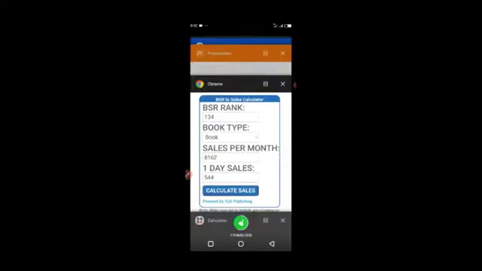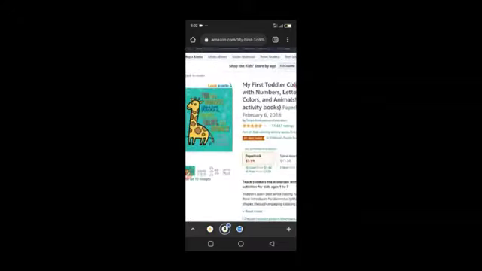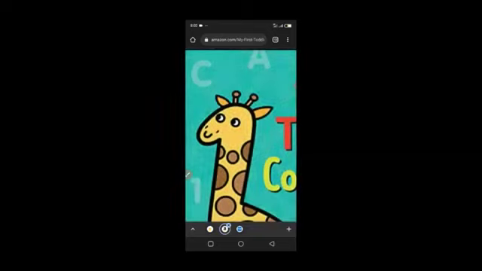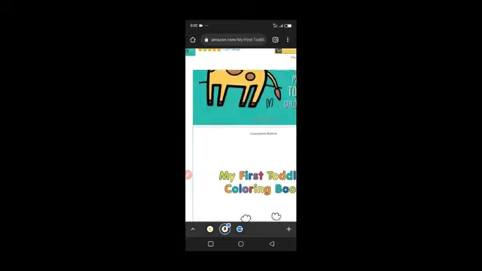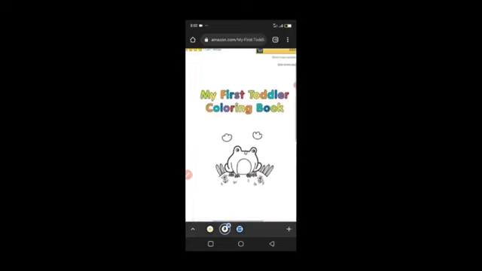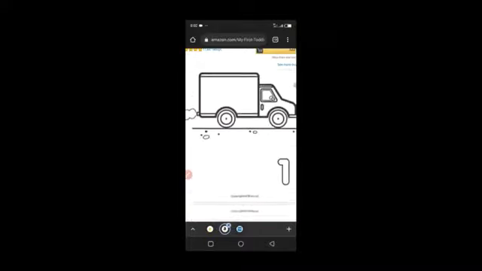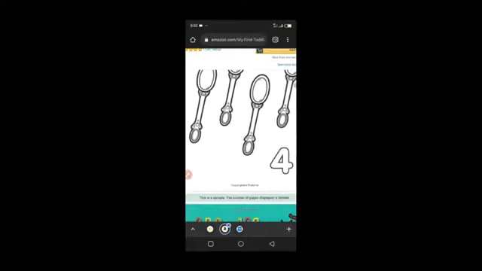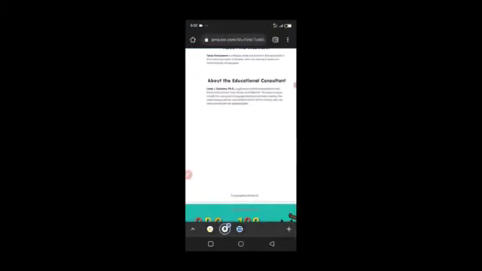Let me show you inside of this book, because Amazon will allow you to look inside this book to see what it contains. So let's click on look inside. When we click on look inside, Amazon will show us what this book contains. Let's see how this book is structured and what this person is making this money from. You can see it says My First Toddler Coloring Book. This is the only thing this book contains: numbers, cars, shoes, birds, spoons. I mean, you can do better than this, right? The person only puts sketches of things for children to color, and is selling this much.